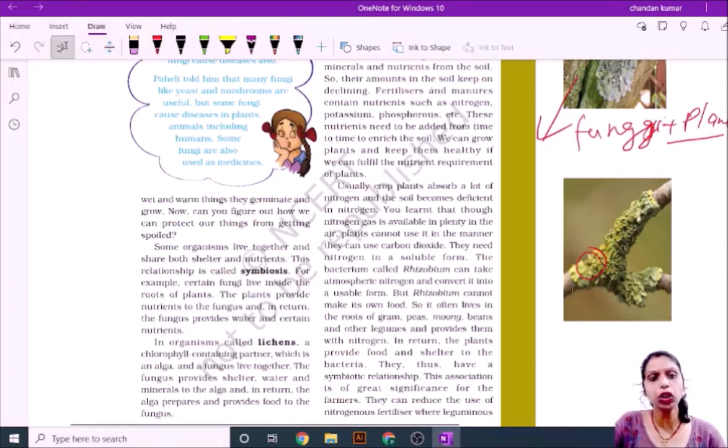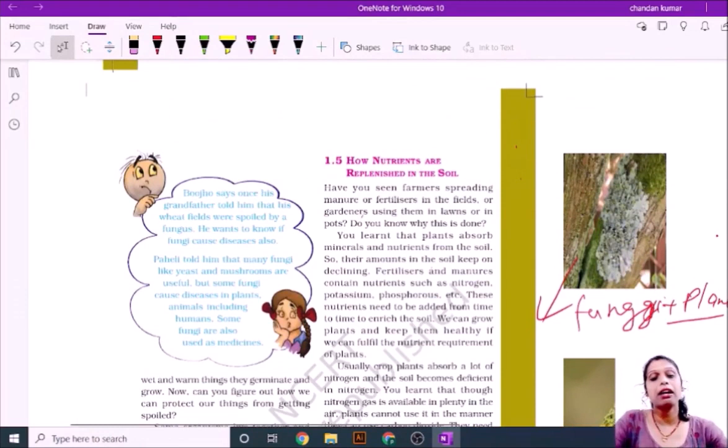You can see in your day-to-day life farmers spreading fertilizer in their fields. Why?